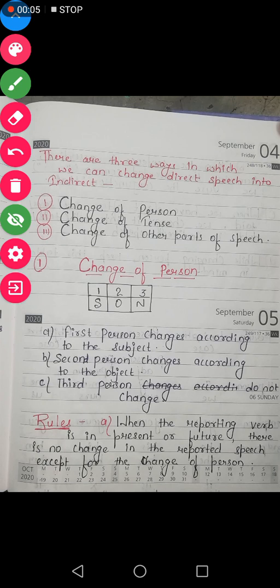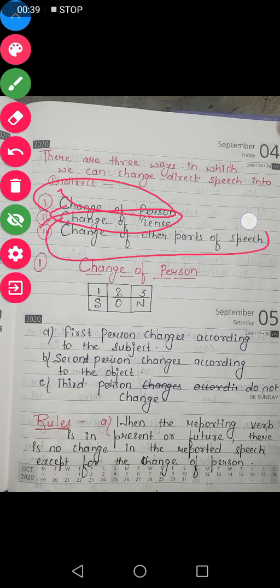In the previous video we understood what is direct speech, what is indirect speech, what is reporting verb and what is reported speech. Now students, in this video we shall be understanding the rules. There are a few rules according to which direct speech is changed into indirect speech. Actually, there are three ways. What are those ways? The first one is change of person, the second is change of tense, and the third one is change of other parts of speech.